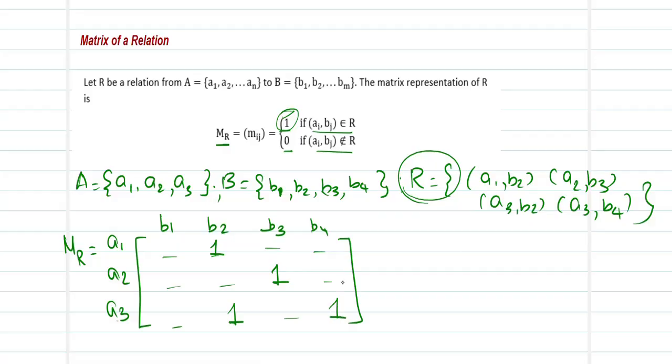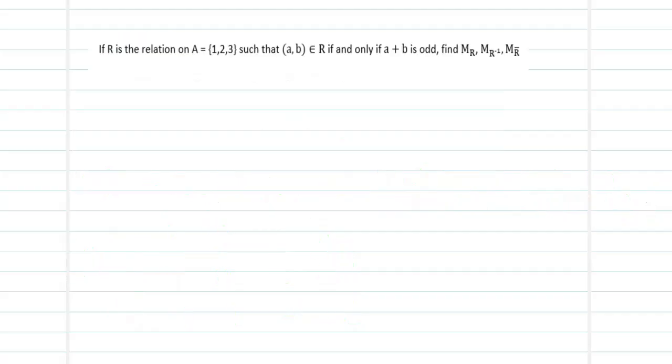So for the relations over here, we have the marked entry as 1. And the entry is going to be 0 for all the ordered pairs that don't belong to the relation. So we may mark the remaining positions with zeros. So the matrix which is obtained in this format, MR, is going to represent the relation R which has been presented here. We will take it with one more example.